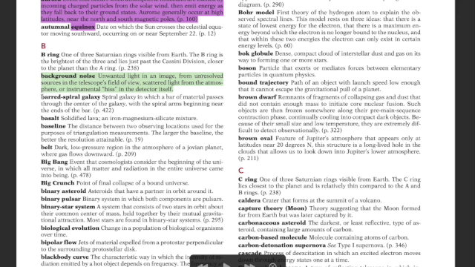Next is buried spiral galaxy. Buried spiral galaxies are those in which a black hole is surrounded by matter, and the matter is spinning at a very fast rate and hence making a spiral structure. What is basalt? Solidified lava and iron magnesium sulfate mixture.